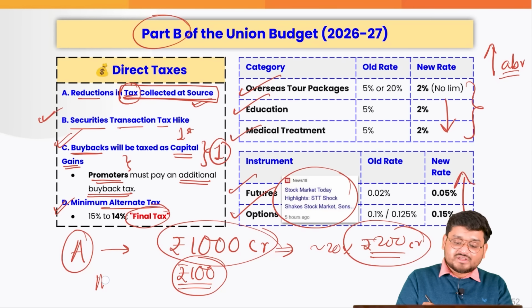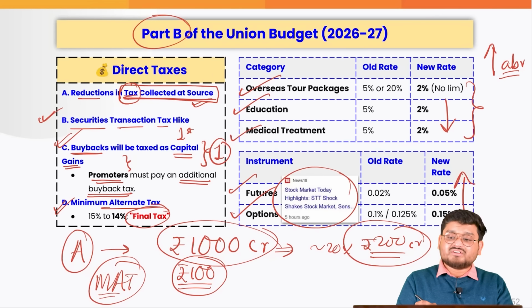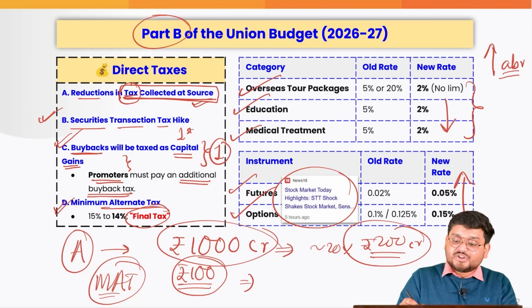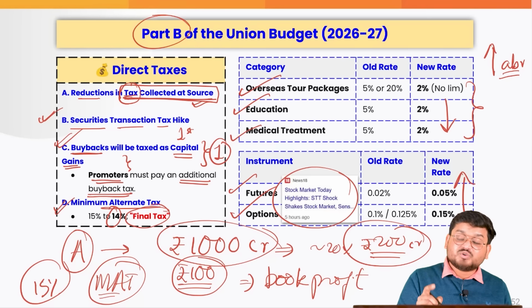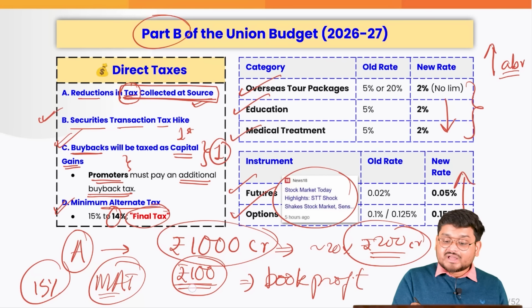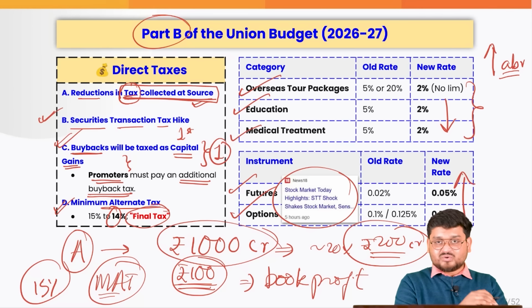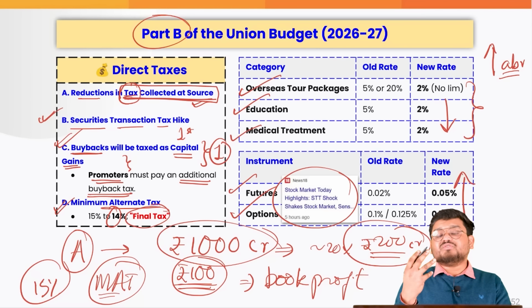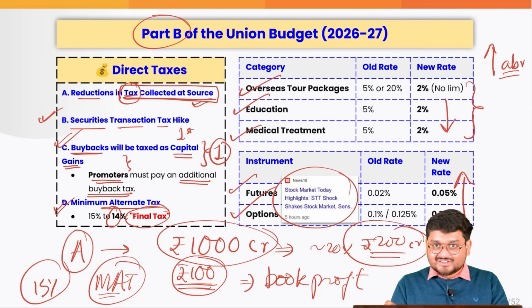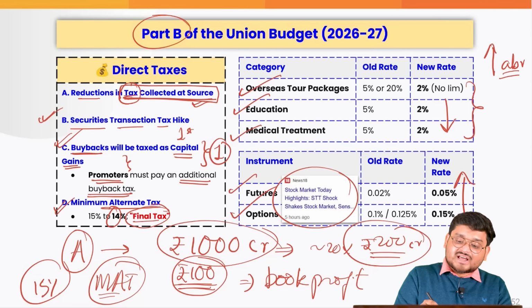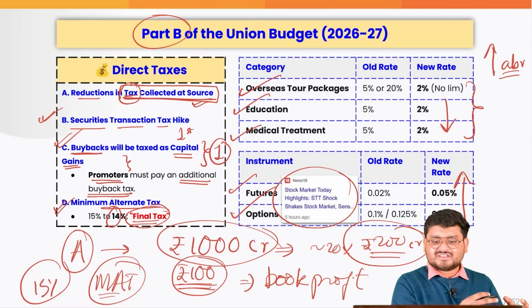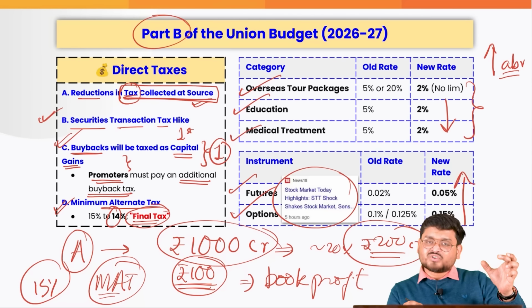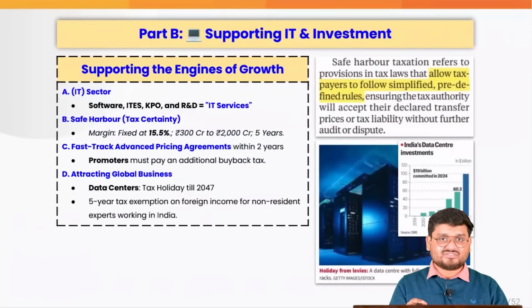So the government said that, okay, you have to pay a minimum alternate tax, that whatever is the profit on your books, that is known as book profit, you have to pay. Earlier it was 15%, right now it has been brought down to 14%. So if your book profit is 100 crore, right, you have to pay, for example, 14% of the same. So this is right now treated as a final tax, because due to various taxation compliances, some of the excess amounts or less amounts were carried forward to the next financial year.